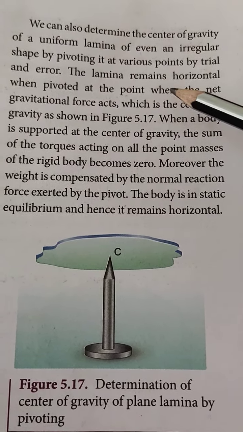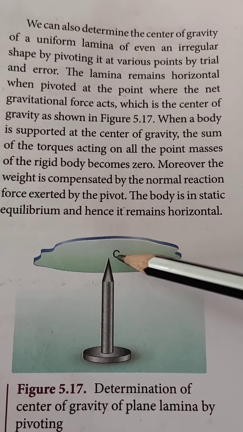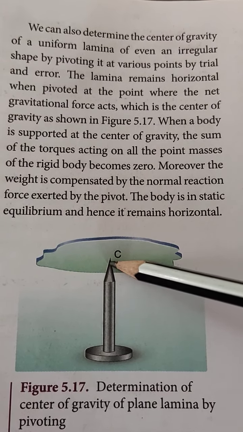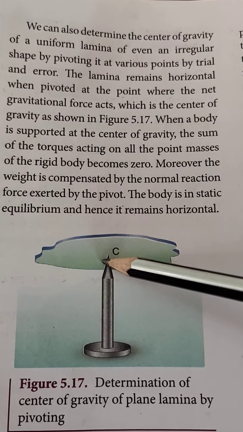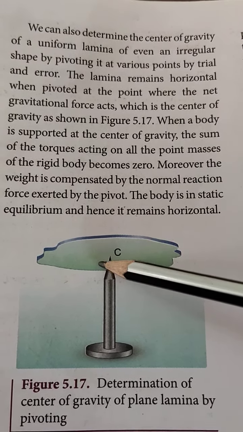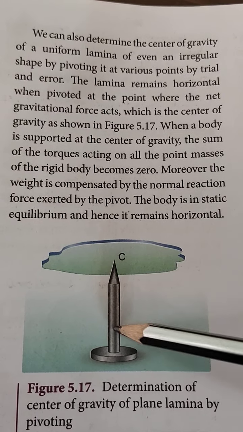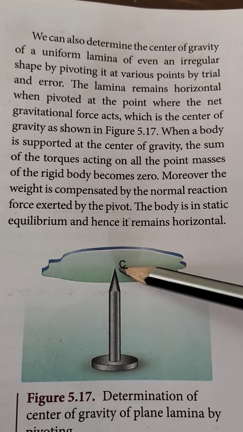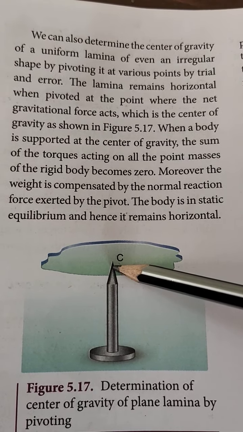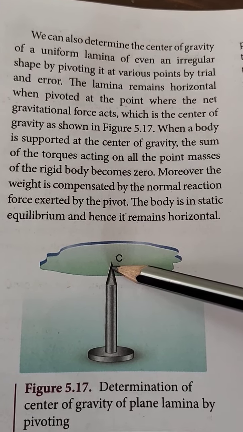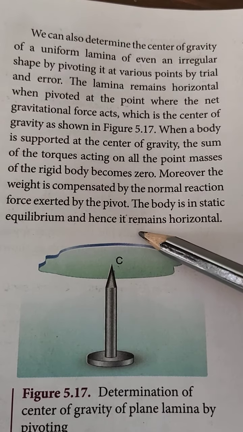The lamina remains horizontal at the pivot point where the net gravitational force acts, the center of gravity. When the body is supported at the center of gravity, the sum of the torques acting on the rigid body becomes 0. Moreover, the weight is compensated by the normal reaction force exerted by the pivot, so the body is in static equilibrium and remains horizontal.